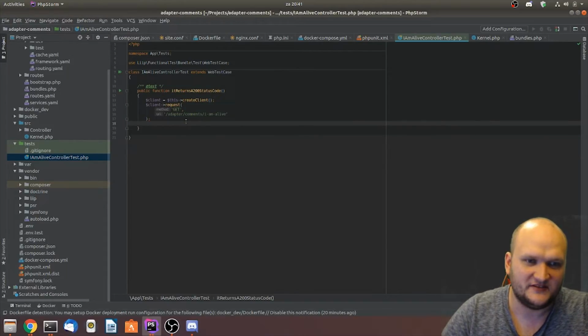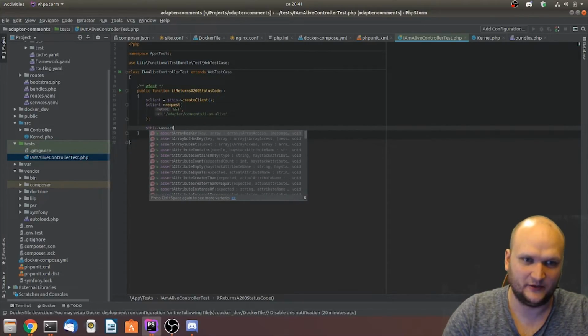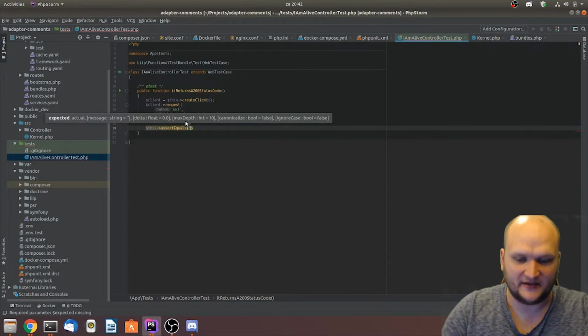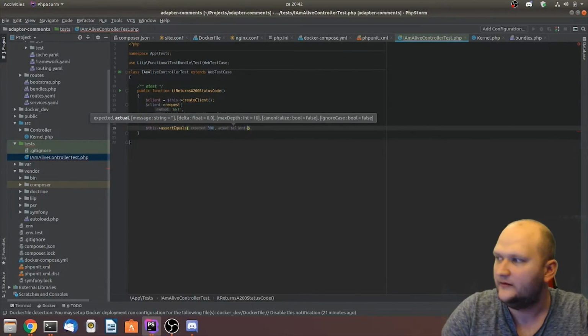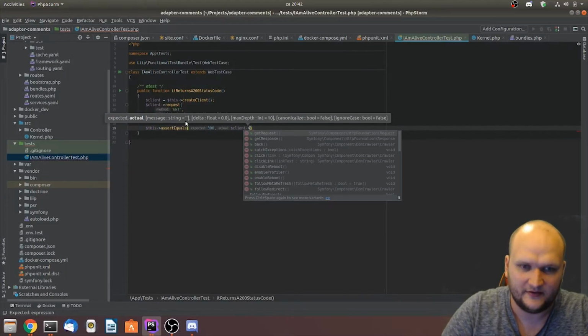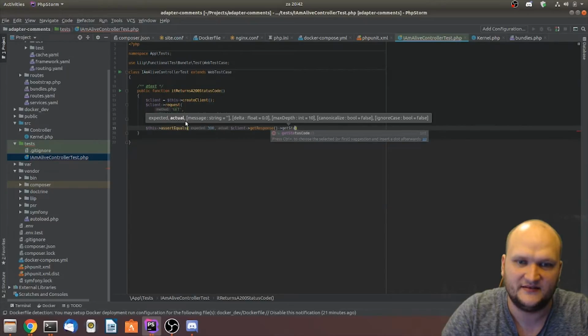We also obviously need to assert something. So assertEquals, let's say 300, client getResponse. Oh, I'm sorry, getResponse getStatusCode.